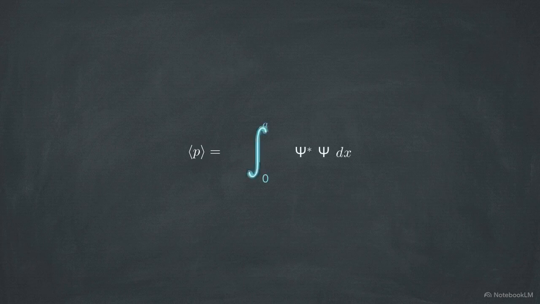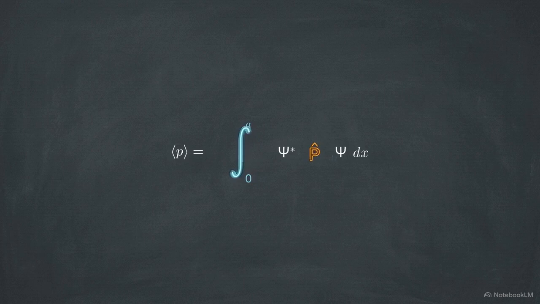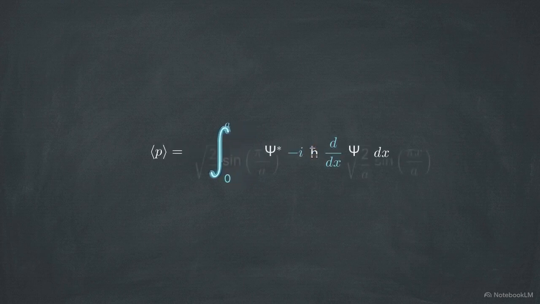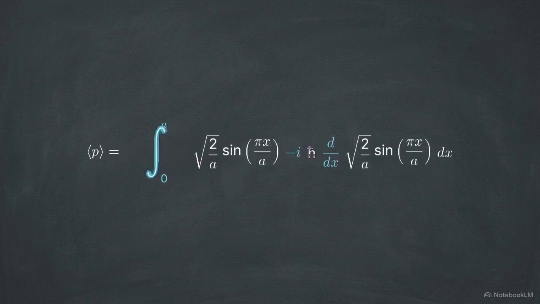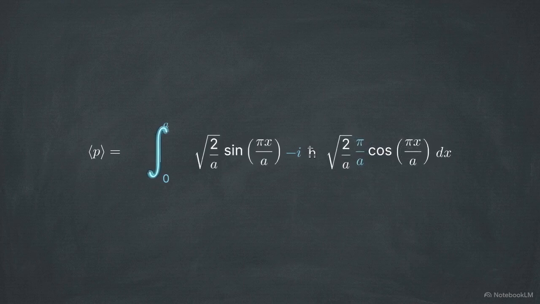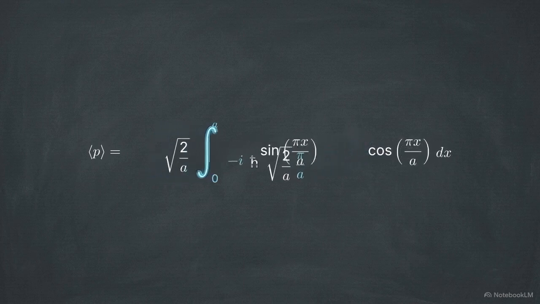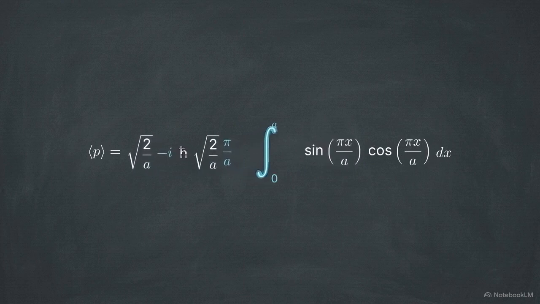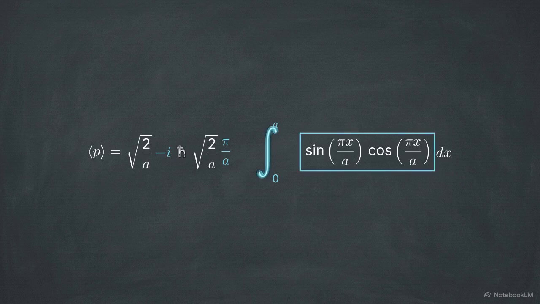We sandwich the momentum operator, which contains the spatial derivative, directly between the complex conjugate of the wave function and the original wave function itself. As the derivative triggers, the operator executes a spatial derivative on the right-hand wave function. This mathematically transforms the original sine function into a cosine function, pulling out a constant to the front of the integral. This leaves us integrating the product of sine and cosine.